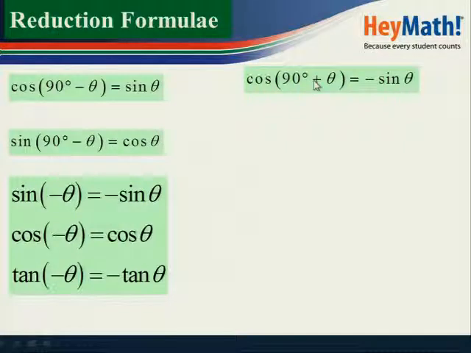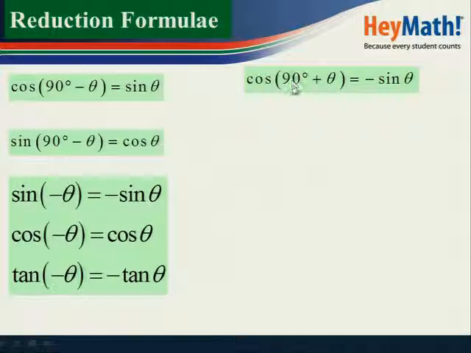90 degrees plus is an angle in the second quadrant. The original function is cos here. And in the second quadrant, cos is negative according to the CAST diagram. That's why we've got negative sine theta.